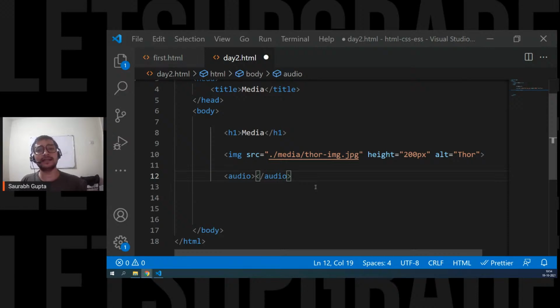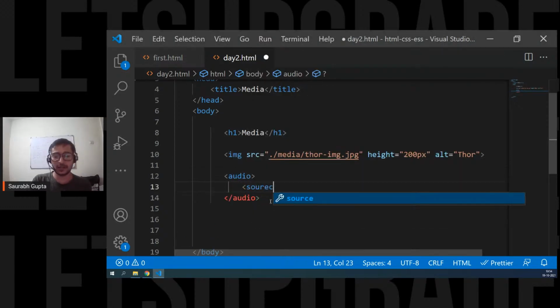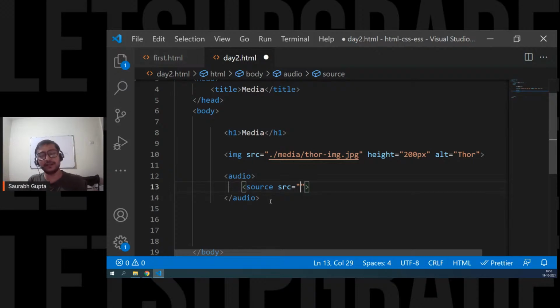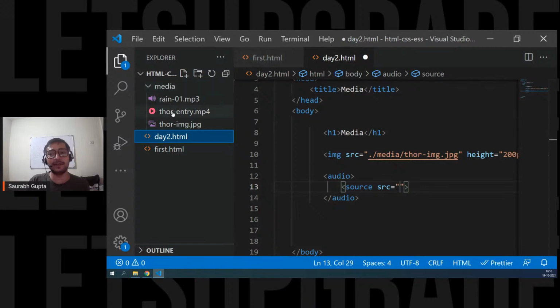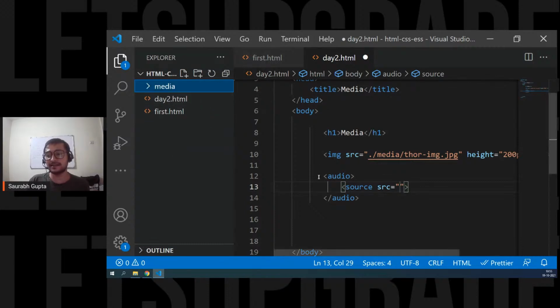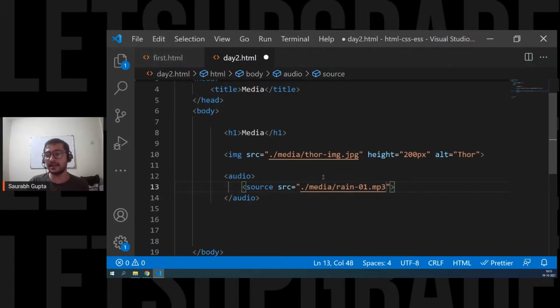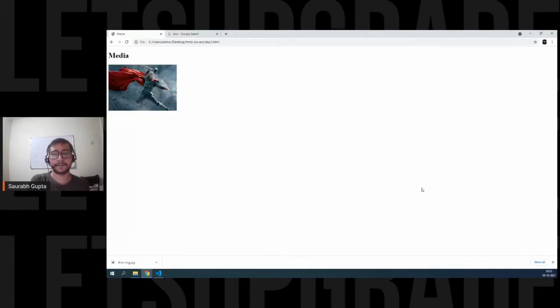Okay, guys, now let's see how to put the audio on the web page. For that, as I told you, we have an audio tag, and inside the audio tag you have a source tag. Source is an empty tag. Inside source, put src, and then, just like image, the path of the audio. I have already downloaded an audio file, and it is inside the media folder. So we access it in the same way: dot slash, that means the current folder, then the media folder. It's a rain sound, nothing else. Let's see if it is working.